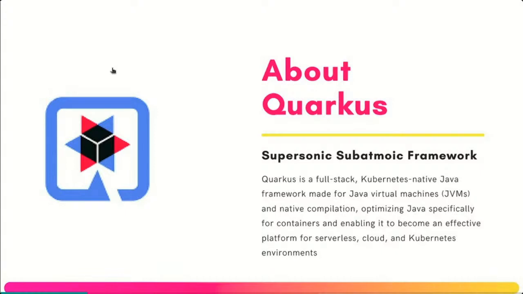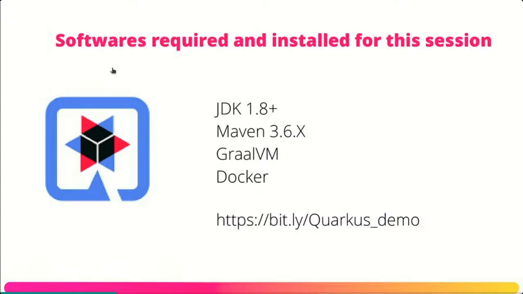Okay, so for this particular session, I have a JDK installed on my system. I have Maven 3.6 installed, and remember, with Maven 3.5 I have found that Quarkus doesn't work well. Basically GraalVM does not accept creating native images, so it is important that you have Maven 3.6.x or a higher version. Yes, you can use Gradle also, but in this session we will be doing it via Maven.